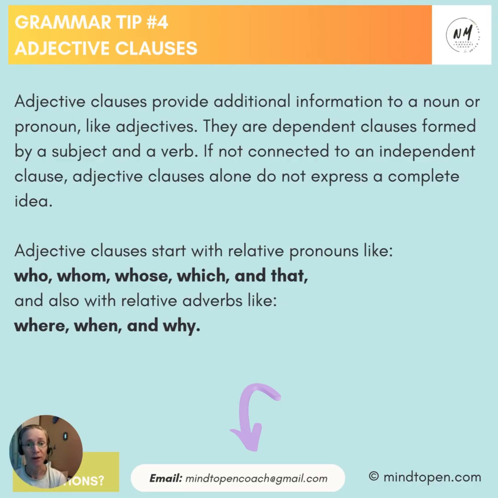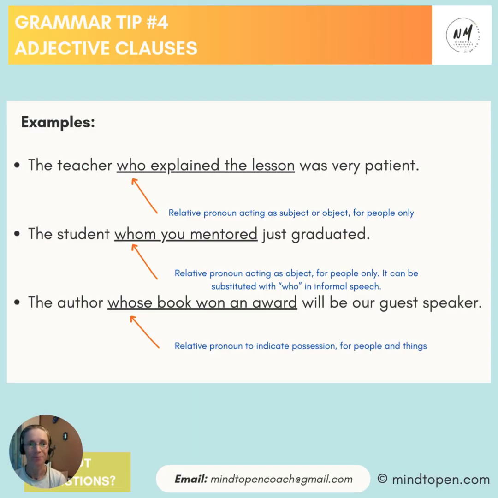Adjective clauses start with relative pronouns like who, whom, whose, which, and that, and also with relative adverbs like where, when, and why. Let's look at some examples. The teacher who explained the lesson was very patient. In this case, who explained the lesson is the adjective clause. Who refers to the teacher. It is a relative pronoun acting as a subject of the sentence. Who can be used both as subject or object, and it is for people only.